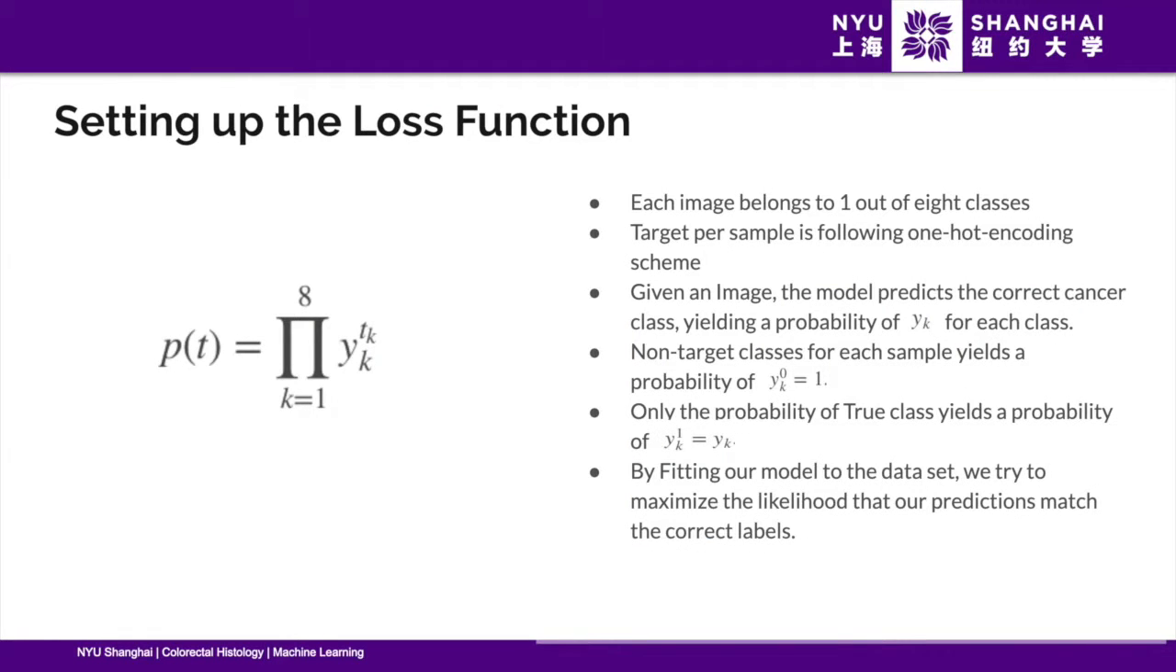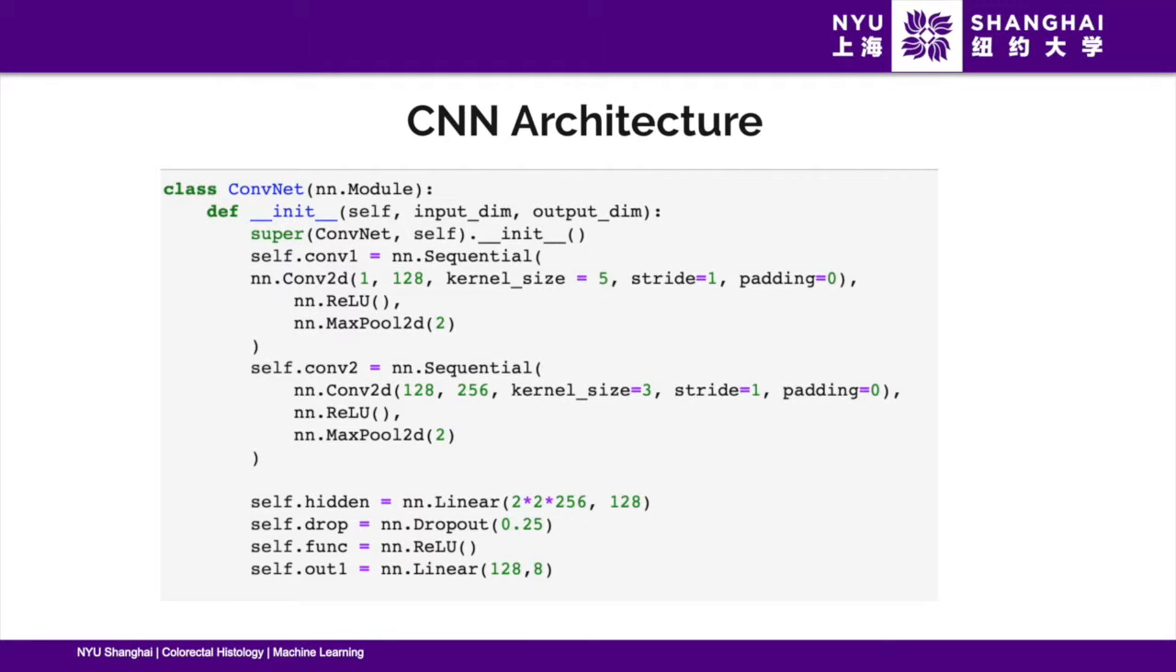Setting up the loss function. Each image belongs to one of the 8 classes. The target per sample follows the one hot encoding scheme. Given each image, the model predicts the correct cancer class, yielding a probability of y_k for each class. Non-target classes for each sample yield a target of y_0 equals 1, therefore these probabilities are not counted. Only the probability of the true class yields a probability of y_1 equals y_k. By fitting our model to the dataset, we try to maximize the likelihood that our predictions match the correct labels.